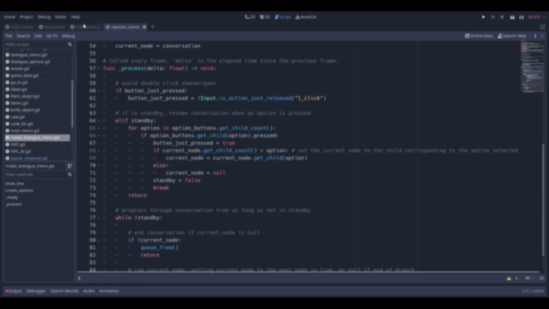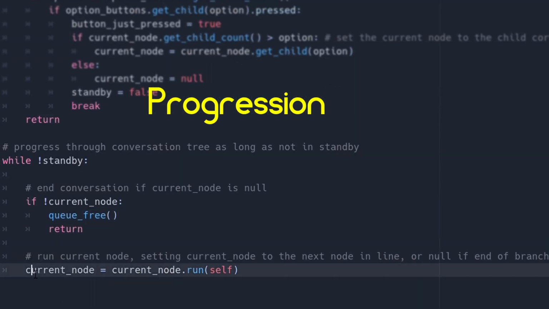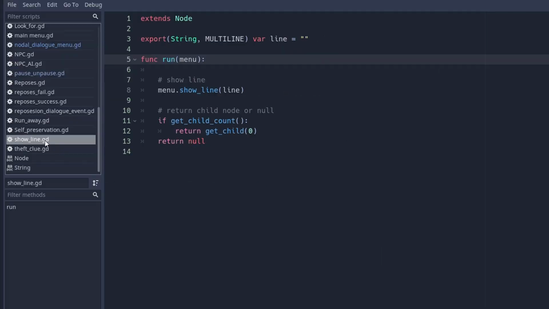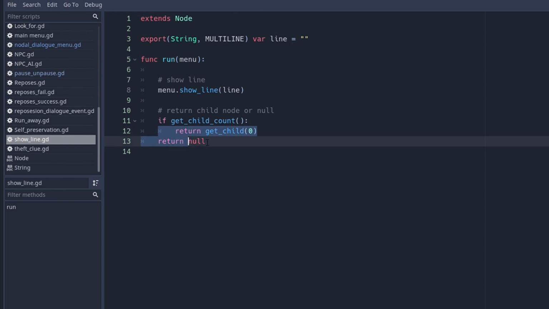Now the menu's process essentially has two modes: progression and standby. In progression, it goes down the conversation's scene tree, calling this run function on each node it passes. Each node's run function is where any game logic happens, and if the node wants to show a dialogue line or give the player options, then those functions get called from within it. The run function then returns the next node to go to, which is just its child in most cases.